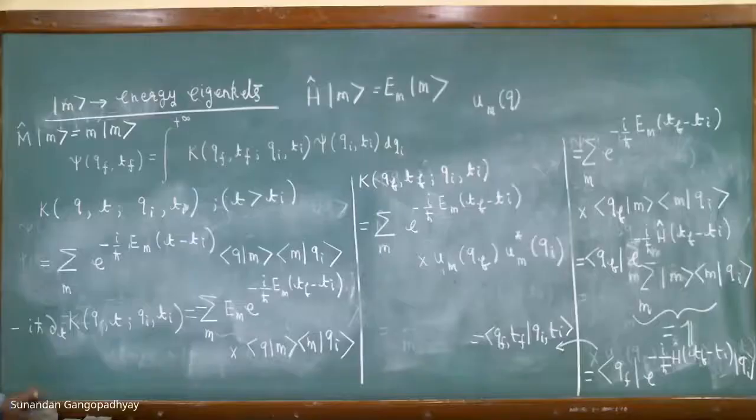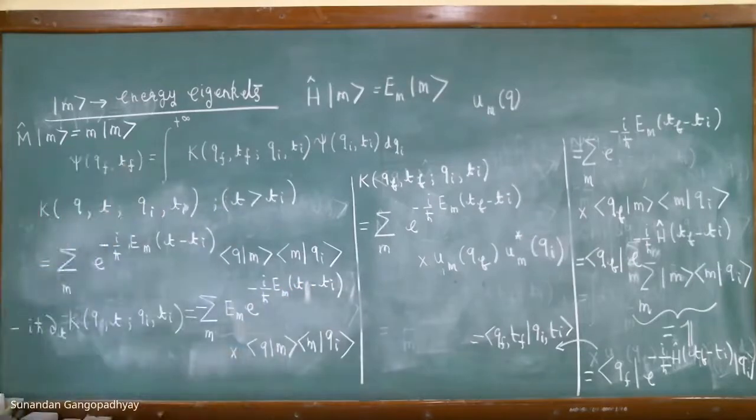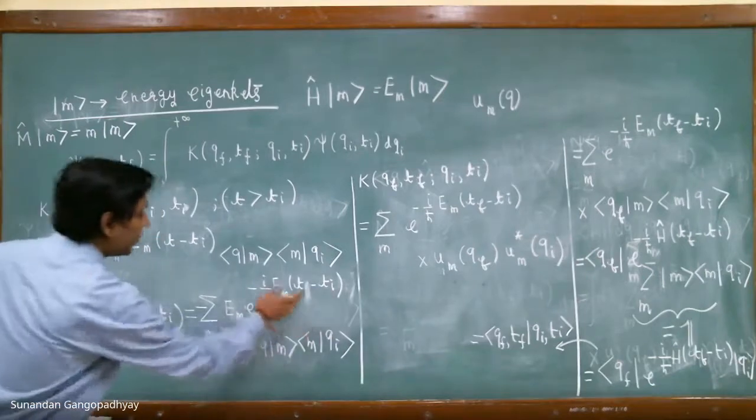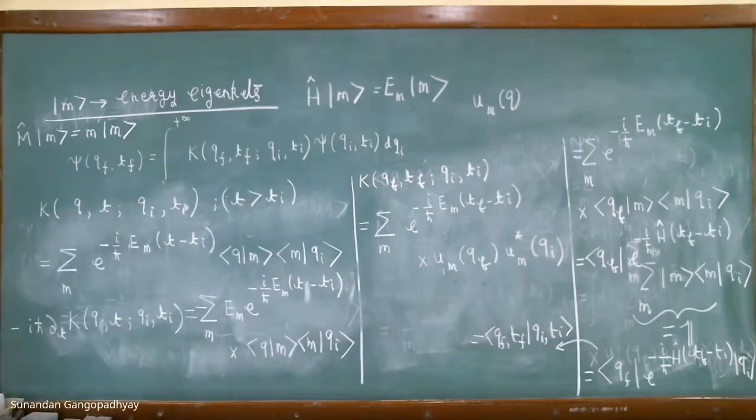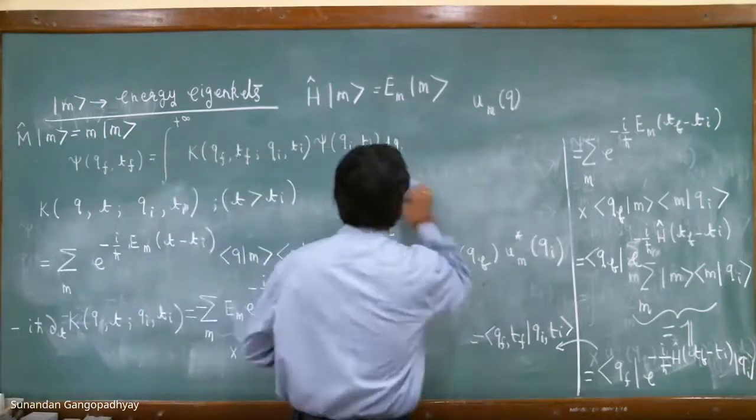Shouldn't it be just T minus Ti? In the right hand side, shouldn't it be just T minus Ti instead of Tf minus Ti? Sorry, yes. Thank you very much. This is always T, because there is no Tf over here. Please correct it. This will be T minus Ti, because this is T. There is no Tf over here. Absolutely. Thank you.